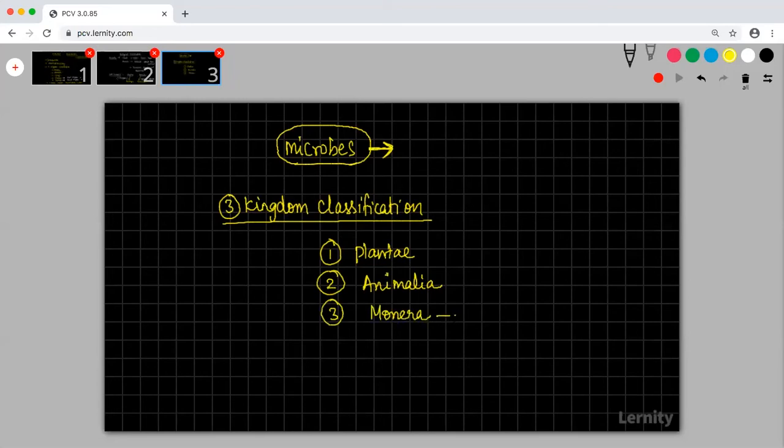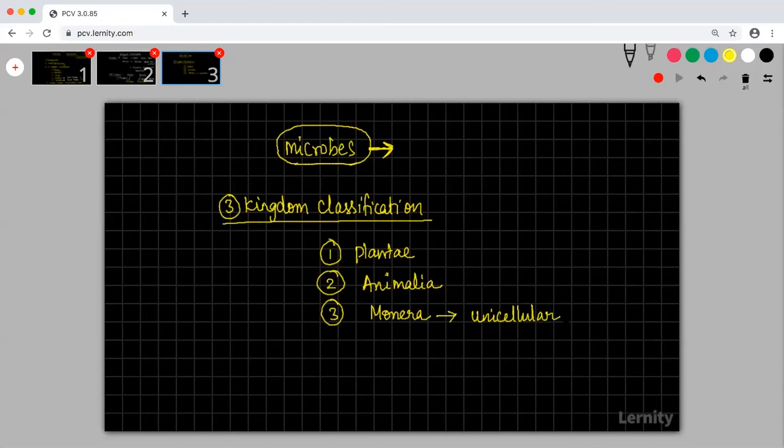This Monera is unicellular organisms. There are some unicellular organisms which are put together under Monera. Then Plantae would be all phototrophs, and Animalia would be all heterotrophs. Like that, they were trying to classify organisms.